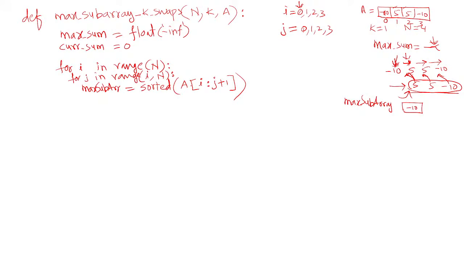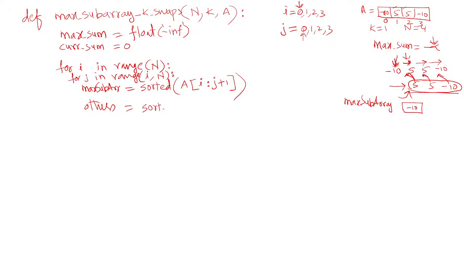See here, it is starting from i to j plus 1. The i value is 0 and the j value also initially starts with i to n, not 0. So 0 colon 1 means it is 1 less than, so that means it is nothing but 0 to 0. A of 0 to 0 means A of 0 element will be stored in this max subarray. So the first element comes here. Then the remaining elements you form in others. So you write others is equal to, what are others?